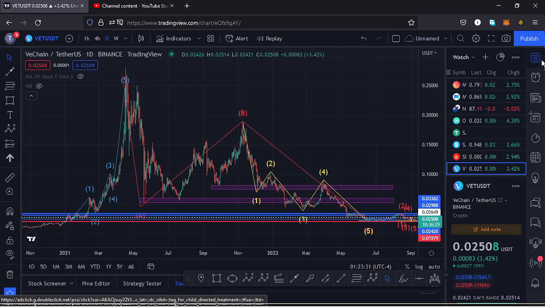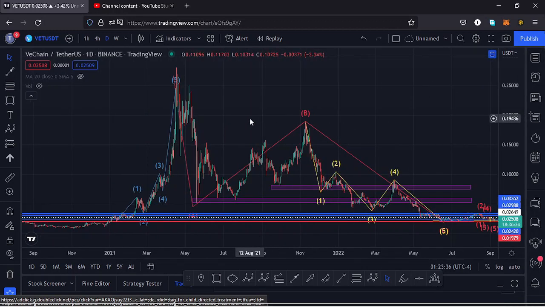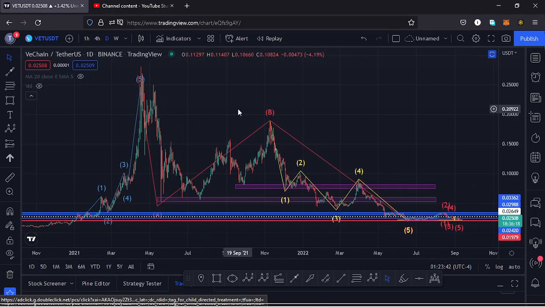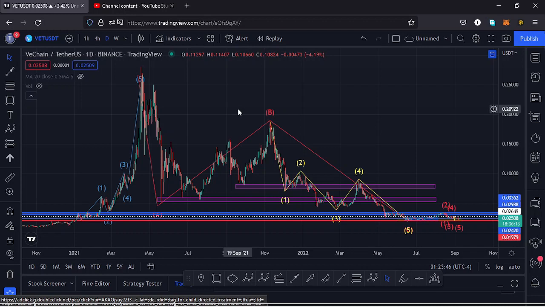In this video I want to give you the key scenarios that I expect to play out based on my analysis of the Elliot waves and the Fibonacci's, and also the key areas of support and resistances, and also draw out the key chart patterns that you have information on this chart. So if you're interested in such content, make sure that you stick around till the end of the video, and I'll kickstart the video by giving a brief of what has been happening on this chart.